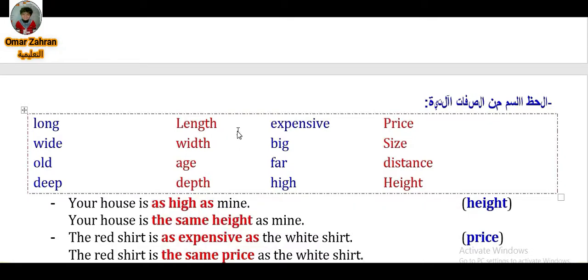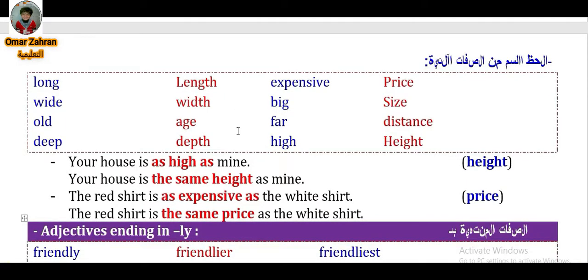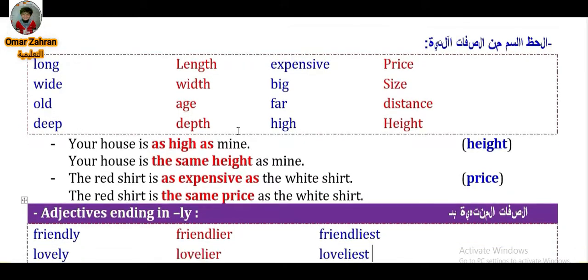Also the same is followed by nouns, but as is followed by adjectives. I can say your house is as high as mine, and your house is the same height. So not high here, the same is followed by nouns, so your house is the same height as mine.